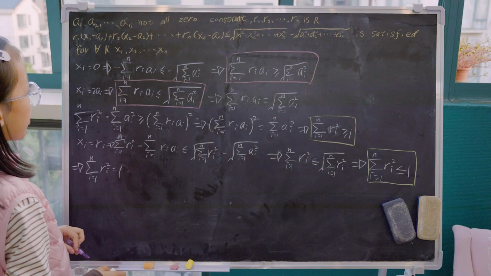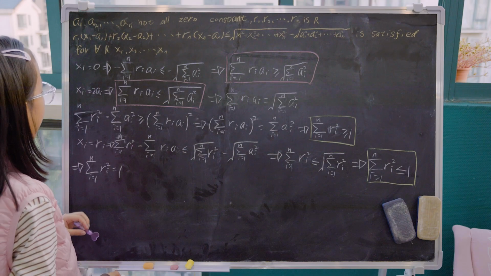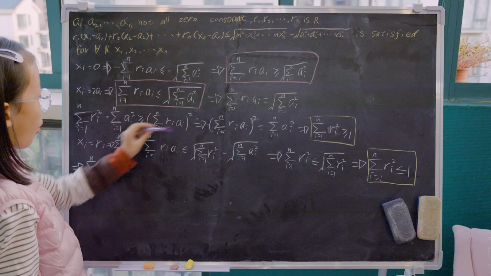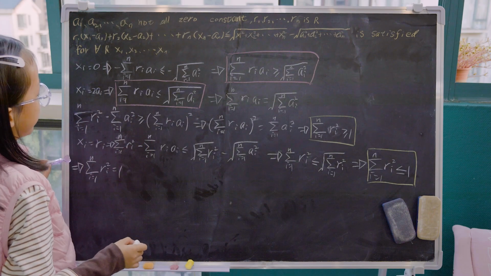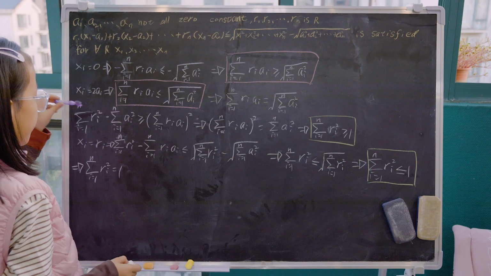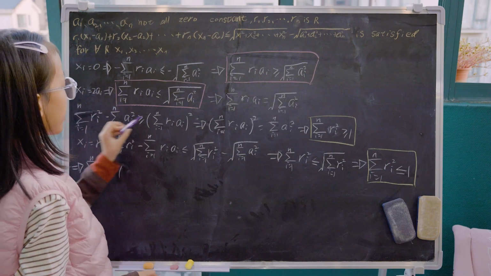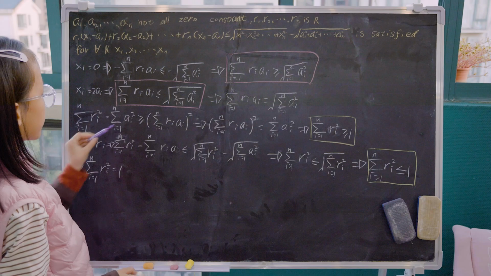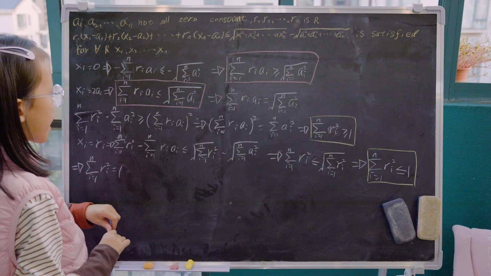So if that's equal to 1, in the Cauchy-Schwarz inequality, this part equals this part, and this one is 1, so the left and right sides are equal.